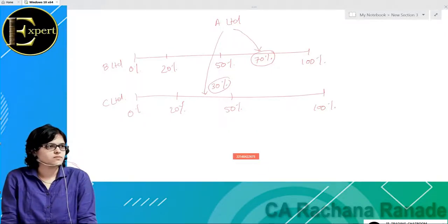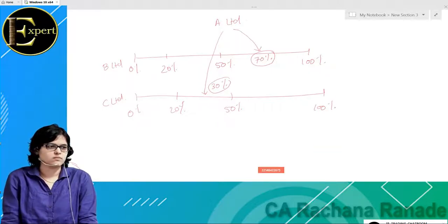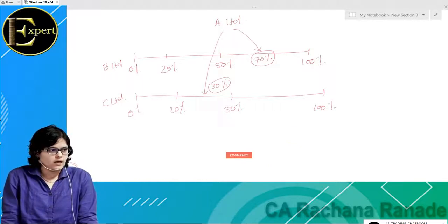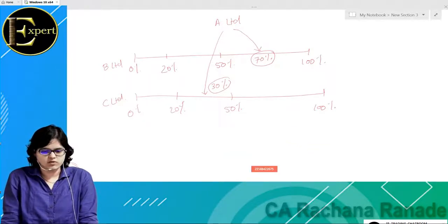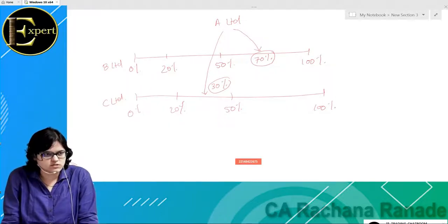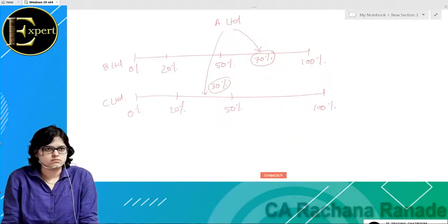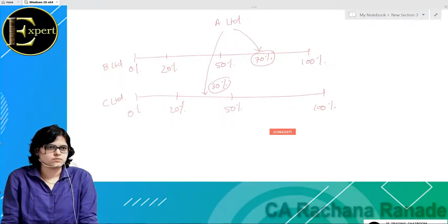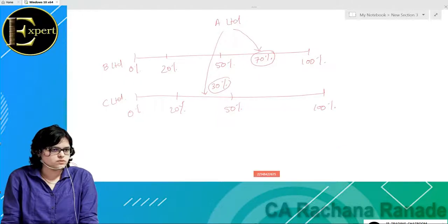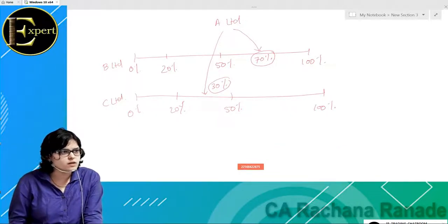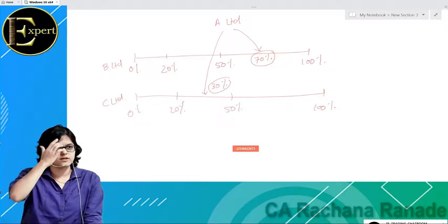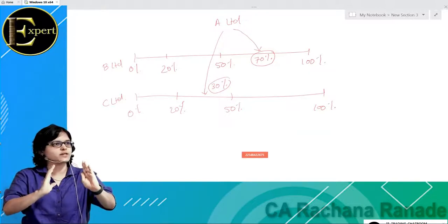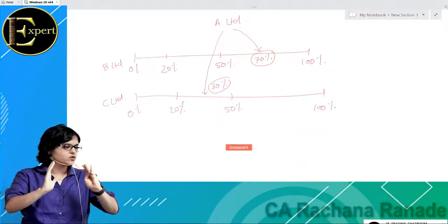Next sentence you can write down. If the parent company holds, how much to how much, tell me? 20% to 50%, and both inclusive. 20% is also included, 50% also included. If it's exactly 20, it's still an associate; if it's exactly 50, it's still an associate. 20% to 50%, both inclusive, then it is known as its associate.